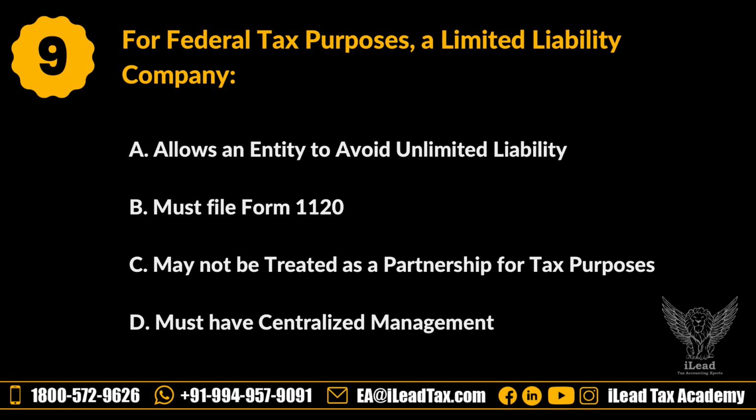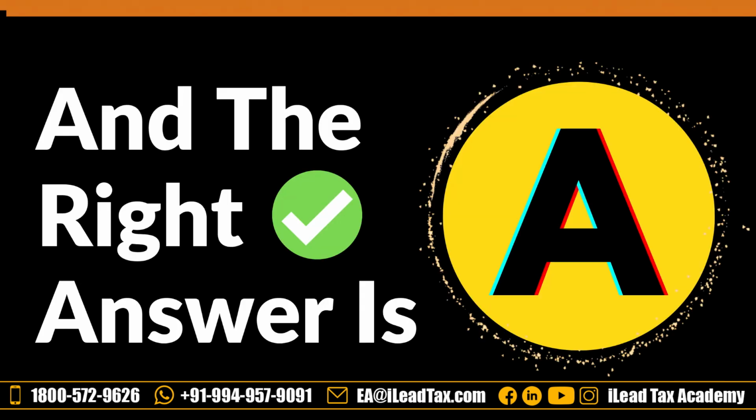For federal tax purposes, a limited liability company: A, allows an entity to avoid unlimited liability. B, must file Form 1120. C, may not be treated as a partnership for tax purposes. D, must have centralized management. Let's see the answer. The answer is A.